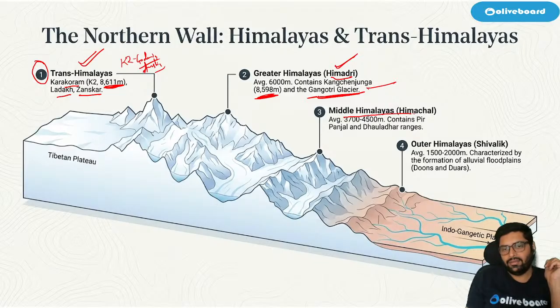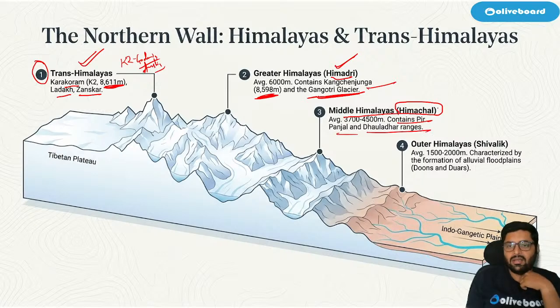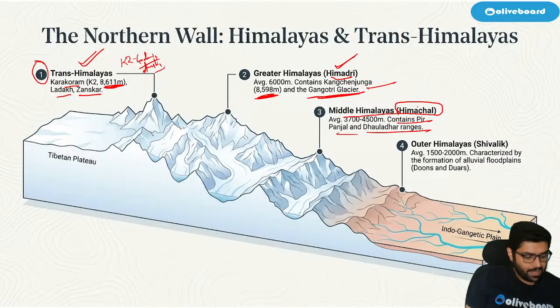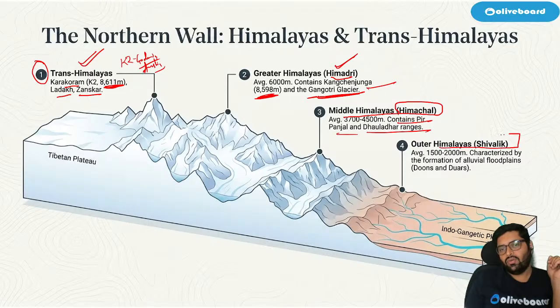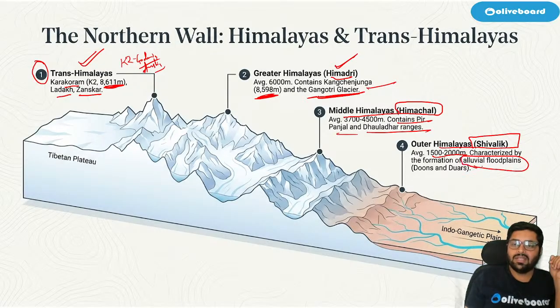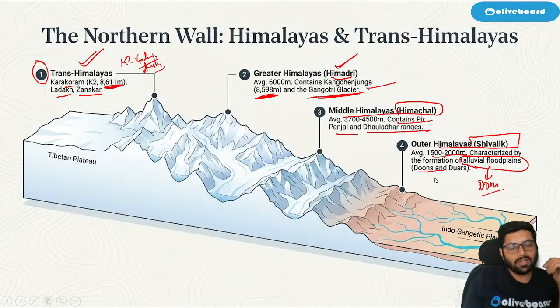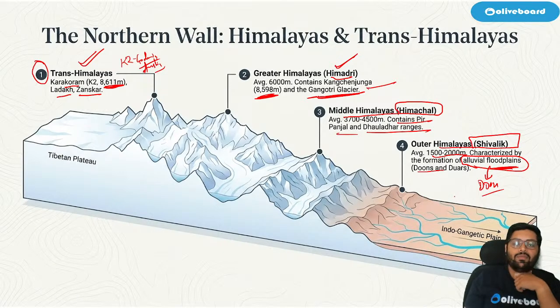They are known as Himadri. Then we have Middle Himalayas or Himachal. They contain Pir Panjal and Dhauladhar range. Correct? Himachal Pradesh, same Himalayas. The Himalayas there in Himachal Pradesh are same. Okay. Then we have Outer Himalayas. Finally, the most lower one is Shivalik. The average is hardly 1500 to 2000 meters, characterized by formation of alluvial flood plains. And these flood plains are called Doon. Doon. So you know Dehradun? Yes. So Dehradun is nothing but alluvial flood plain made by the formation of outer Himalayas or Shivaliks.